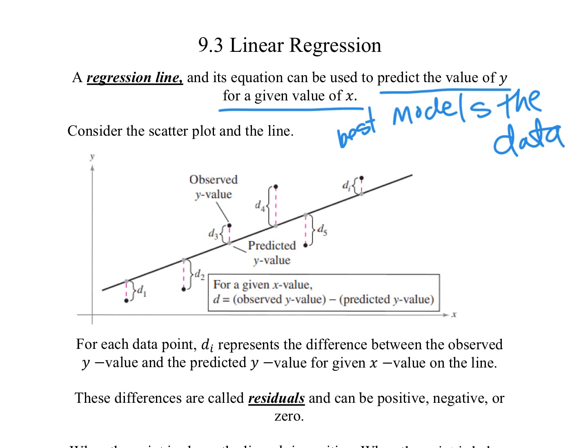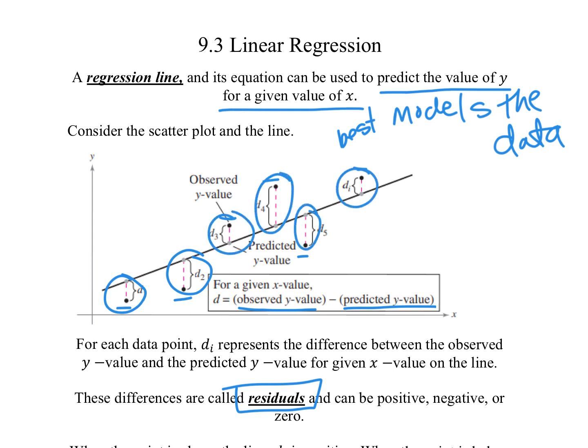Okay. So this is a better picture than what I just drew, but here you have these little solid dots. Those are the data. Those are the observed values. The observed value means the data. Then the line of best fit is the model, and that would be the predicted data, the predicted y values, and we want that difference to be as small as possible, okay? That difference is called the residuals. We want that to be as close as possible so that it best models the data.